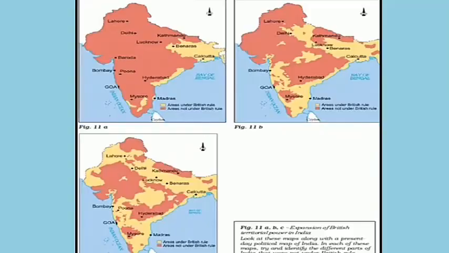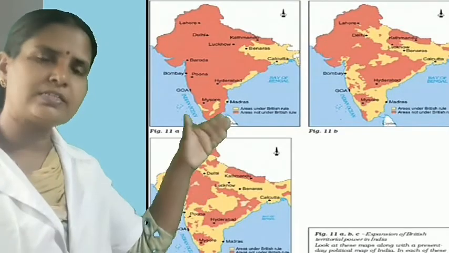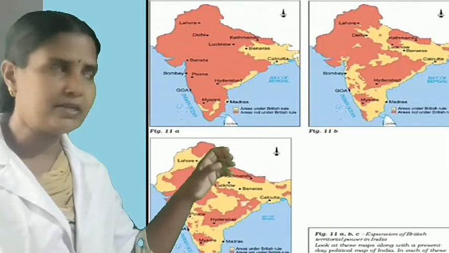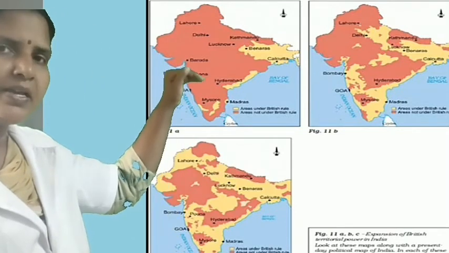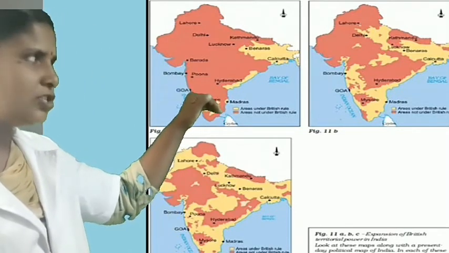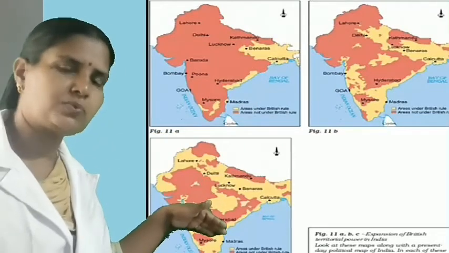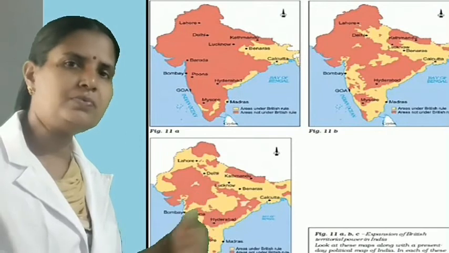Okay, then please see the map. In the map you can see the areas controlled by the East India Company. Please see the map and go through the textbook. The same map is there in the textbook. Please go through that, then you can understand. First of all, only a few areas were under the control of the East India Company, which gradually increased, and later almost all parts of India were under the control of the East India Company.